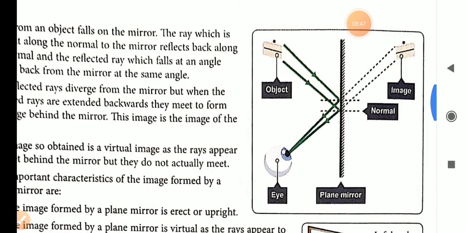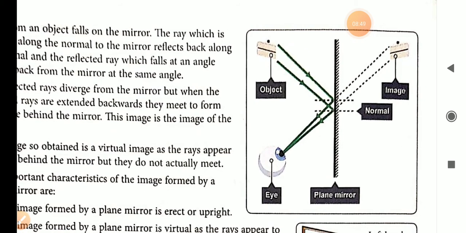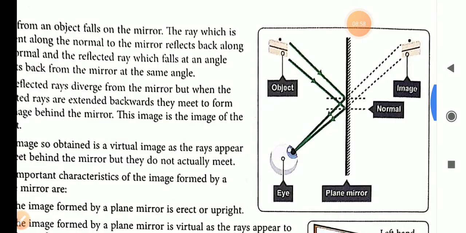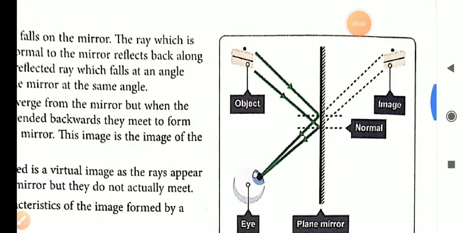See here, if it goes through the normal, then it will reflect back through the normal only, but if it forms an angle, then the reflected ray can form an angle also.